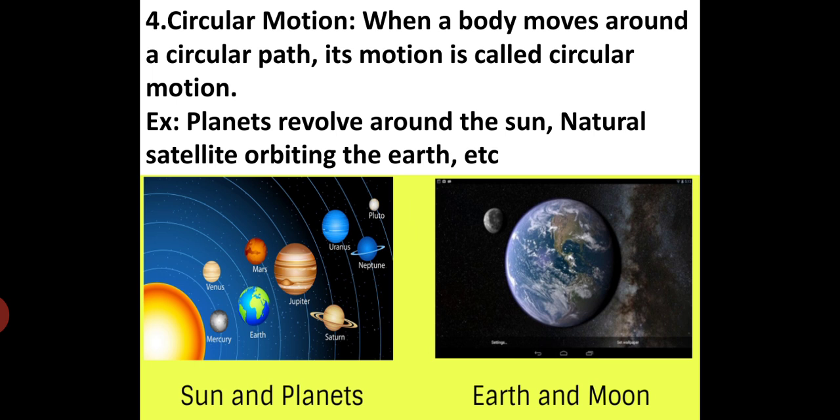There is a slight difference between rotatory motion and circular motion. Rotatory motion spins around its own axis, and circular motion moves around a circular path. You can give examples such as the sun and the planets moving around, or the earth and its natural satellite, the moon, moving around the earth. So these are the types of circular motion.